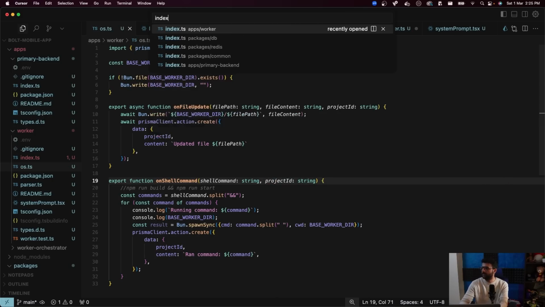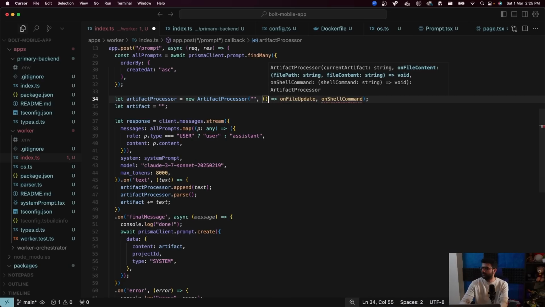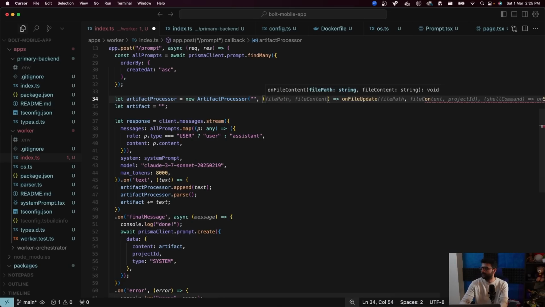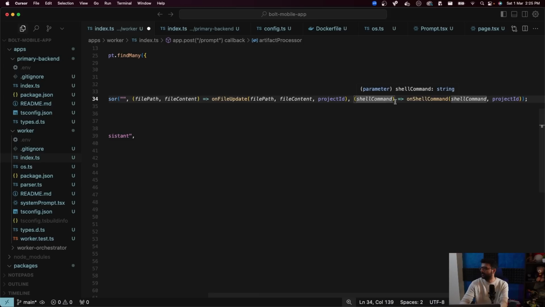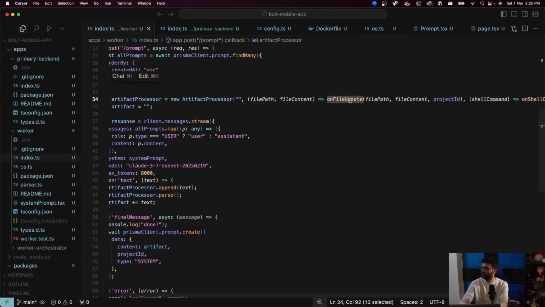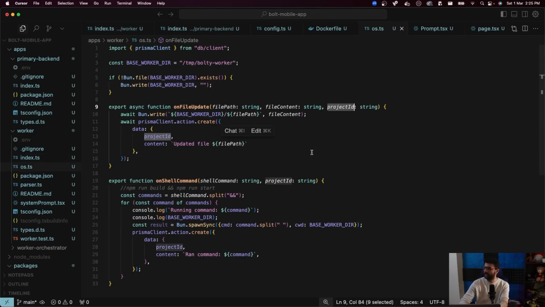So now going back to index.ts, it shouldn't be this. It should be file path contents, and project ID. Shell command, again, shell command project ID. So rather than calling on file update directly, you get the idea, right? You get what's happening here. I've updated the project ID here. And here, whenever the on-file update function is called, the project ID should be passed so that we can give it to the database.